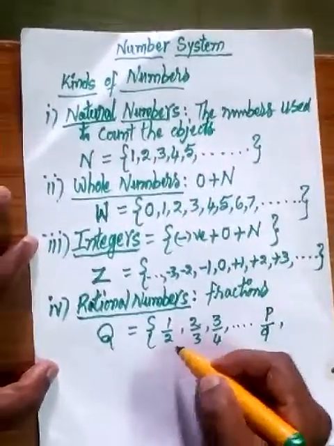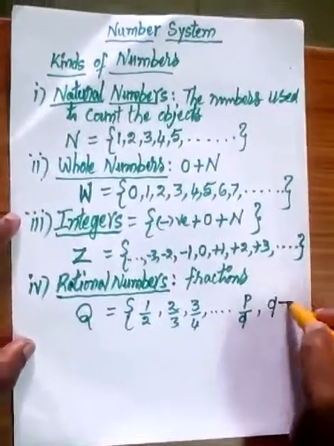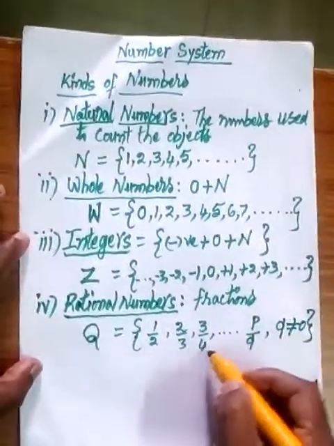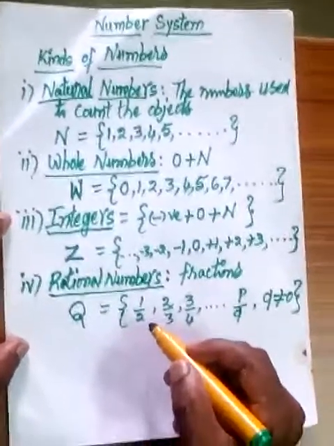But there is one condition to represent these rational numbers. Q must not be equal to 0. We should not write 0 in the place of the denominator. So these kinds of numbers are rational numbers.